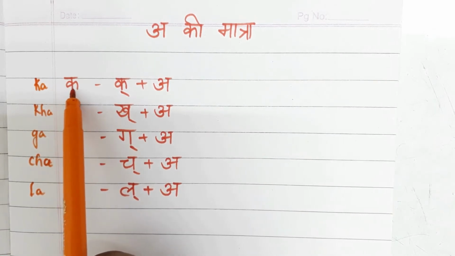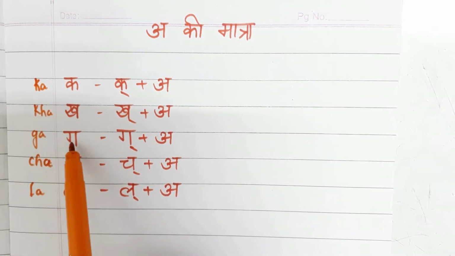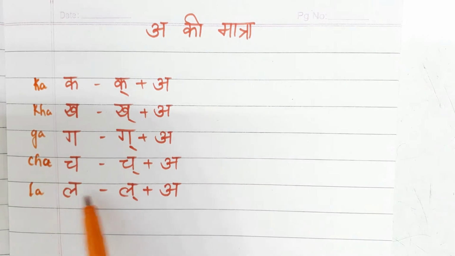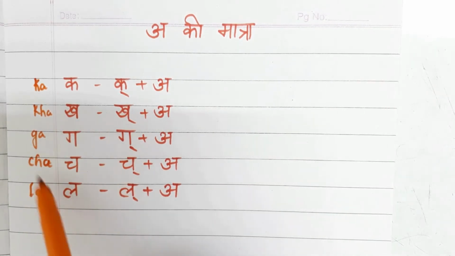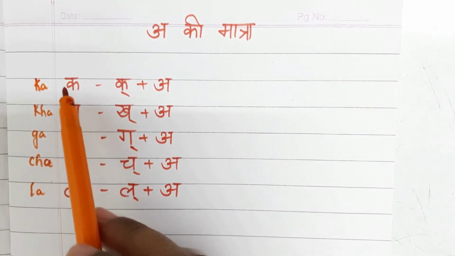What is the name of this letter? K. What is this letter? K. What is this letter? G. This one? Ch. La. So here we have taken some letters. What is the end sound of this letter? Who will tell me? So here this is k.